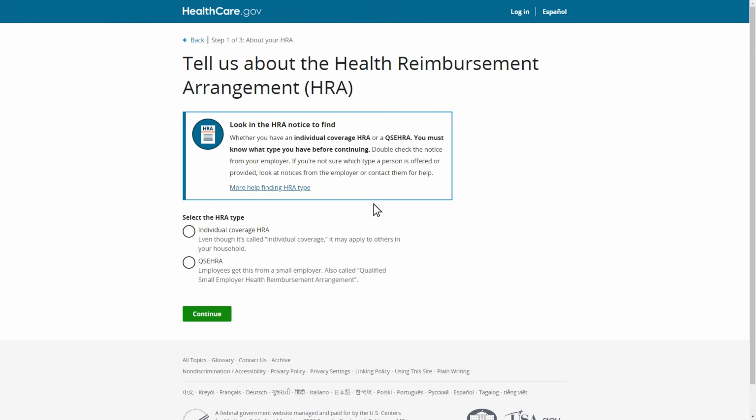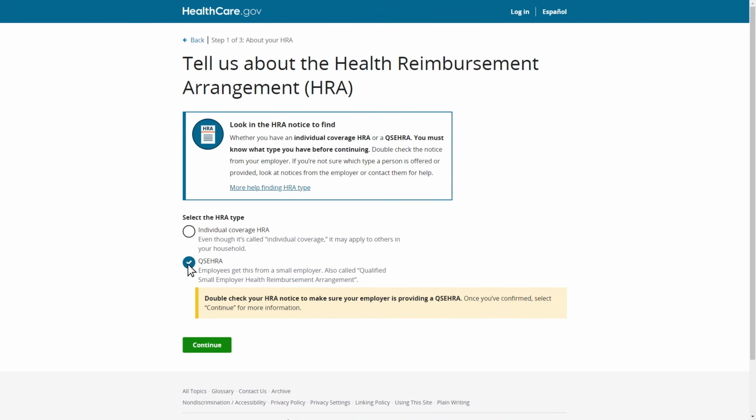Her notice also says that she needs to have minimum essential coverage, or MEC, for any month she receives reimbursements from the HRA. Please note, individual coverage HRAs can be accepted or declined, but a QSEHRA cannot be declined. However, in some cases, consumers may be able to use their QSEHRA along with some tax credit to help pay for marketplace coverage. Molly is confident she has been provided a QSEHRA, so she selects that as her HRA type.